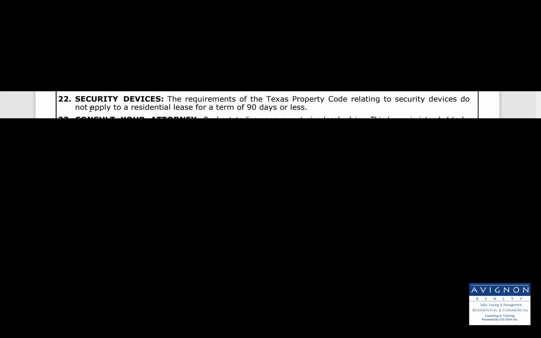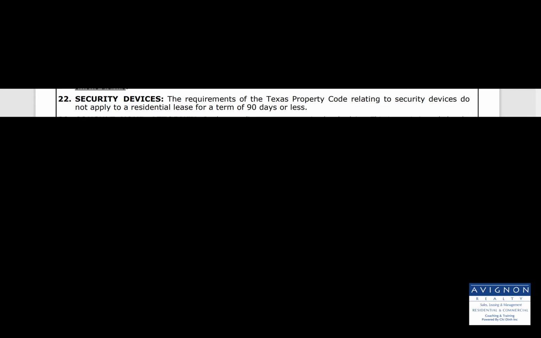Paragraph 22, security devices. The requirements of the Texas Property Code relating to security devices do not apply to a residential lease for a term of 90 days or less. Paragraph 23, consult your attorney. Real estate licensee cannot give legal advice. This lease is intended to be legally binding. Read it carefully. If you do not understand the effect of this lease, consult your attorney before signing.